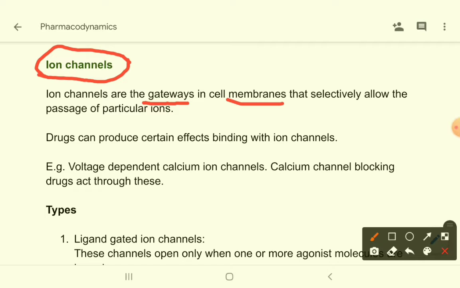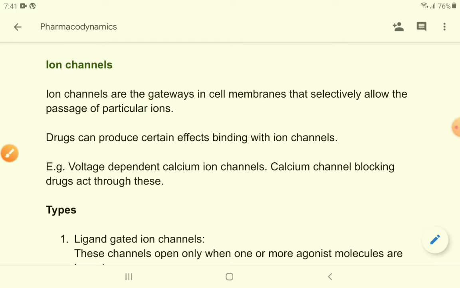Ion channels are the gaps or channels in the cell membrane through which some ions enter into the cells or exit from the cells. Drugs can act through these ion channels. That means drugs can allow these ion channels to transfer ions through them, or drugs can block these ion channels as well.